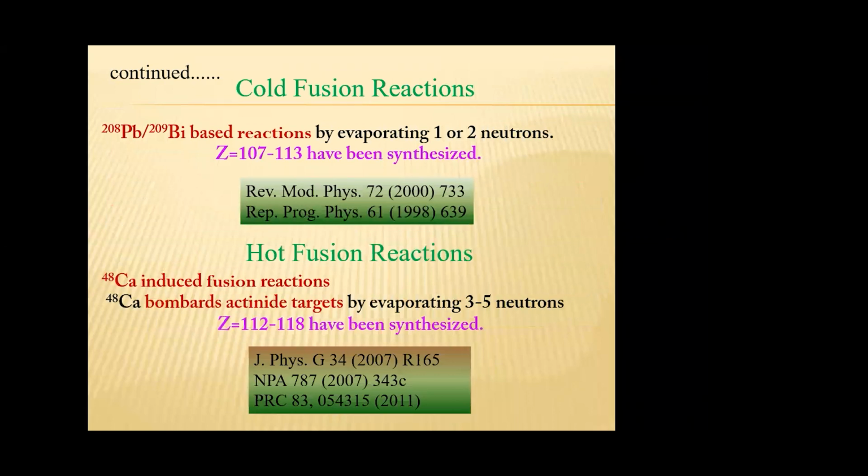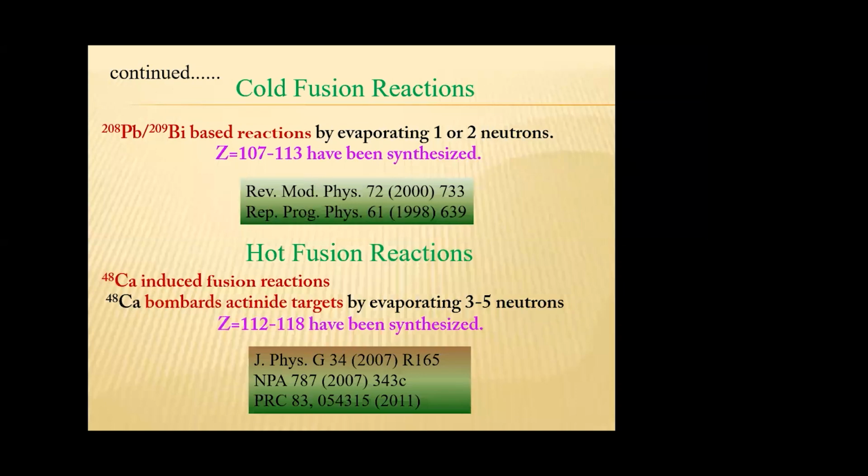In this reaction, one or two neutrons are evaporated. The excitation energy of this reaction is about 10 MeV. Using this method, we can produce super heavy elements from Z equal to 107 to 113.